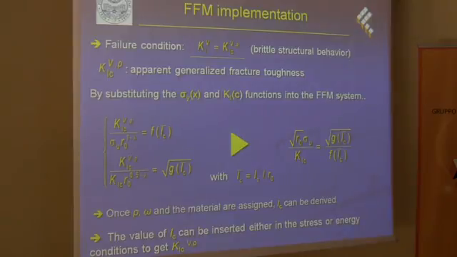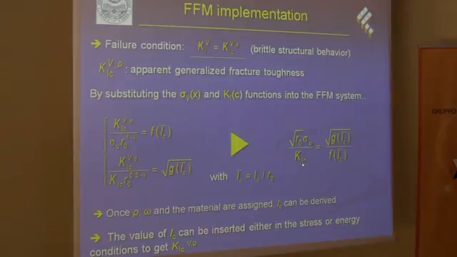One is the failure load, implicitly described by the apparent generalized fracture toughness, and the other one is LC, which is the critical crack advance. So it's a system, we can solve it, we can equate both expressions with respect to K1C rho, and we get these expressions.